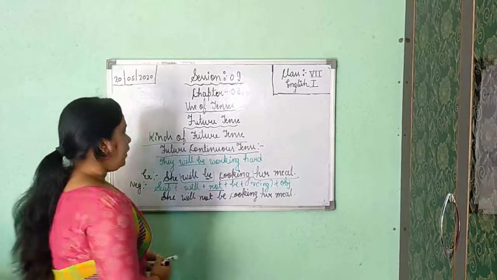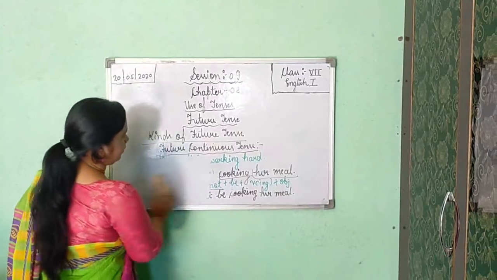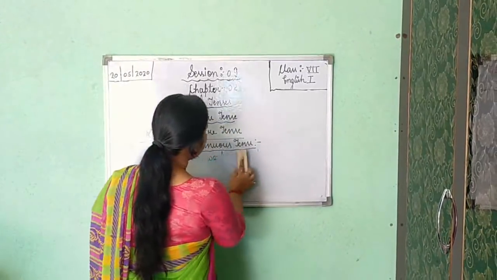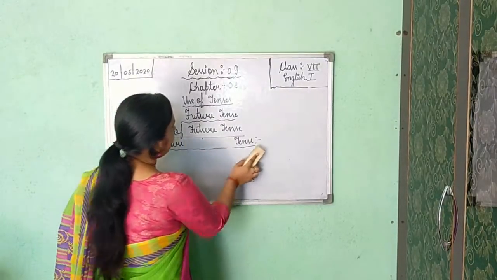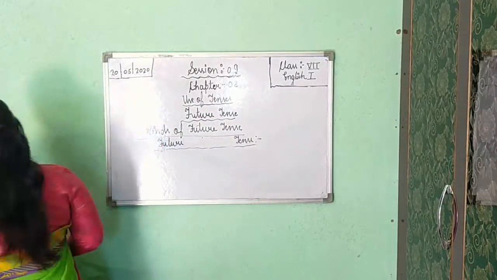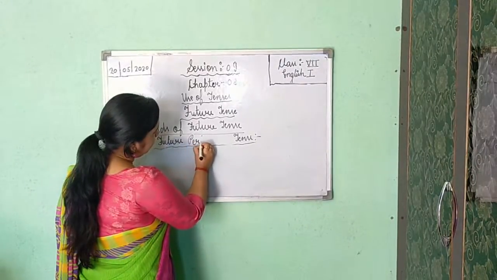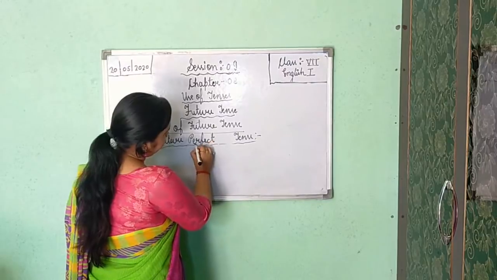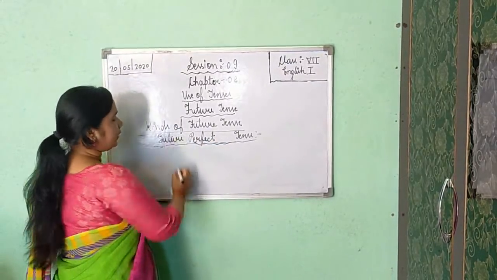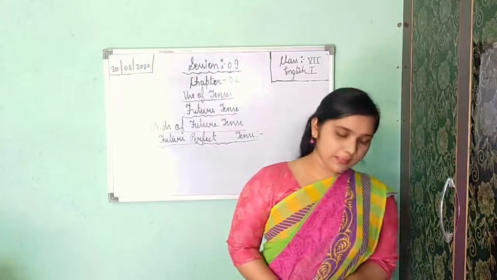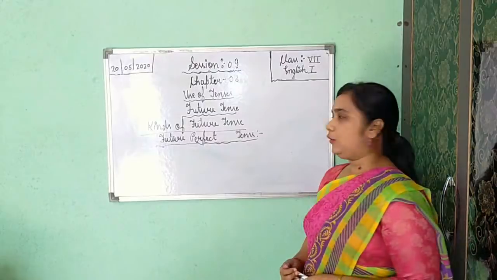Okay. Now the third kind of future tense is future perfect tense. So till here we have completed two kinds of future tense. The first one is simple future or future indefinite, and the other one is future continuous tense.